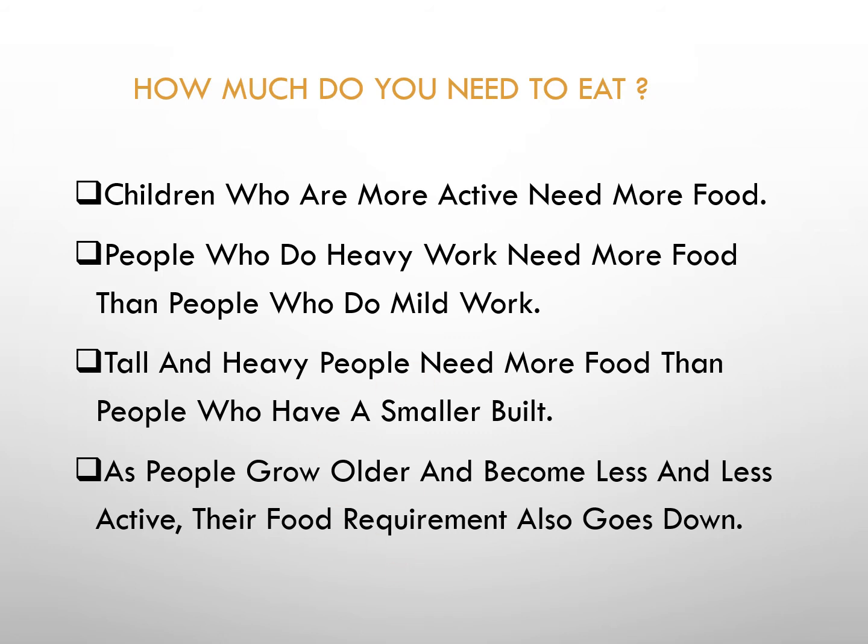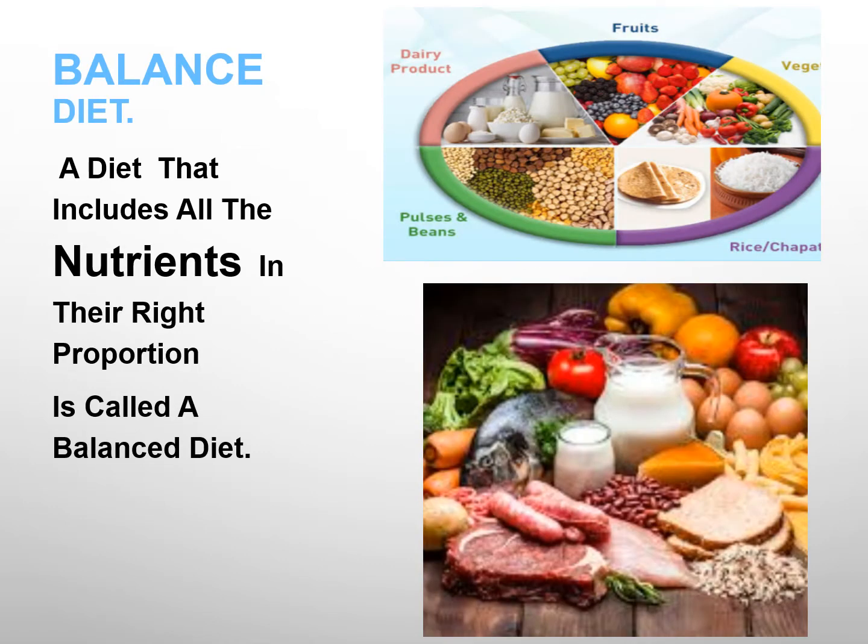So the amount of food needed by a person depends upon a number of factors like age, height, weight and occupation. All types of food don't contain all the nutrients in the same proportion. Okay children, some foods are rich in carbohydrates while some others are rich in proteins or fat. So it will vary. Too much or too little of one kind of food is not good for our body. We must include all the nutrients in our food to stay healthy.